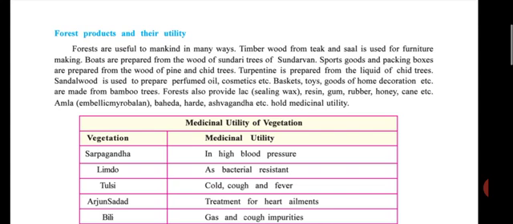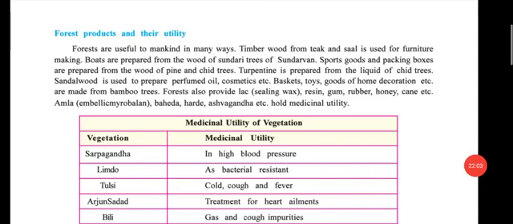Then some medicinal products which we get are also forest products. So most of the products we use in our routine life are thanks to the forest. So forests are useful to mankind in many ways.